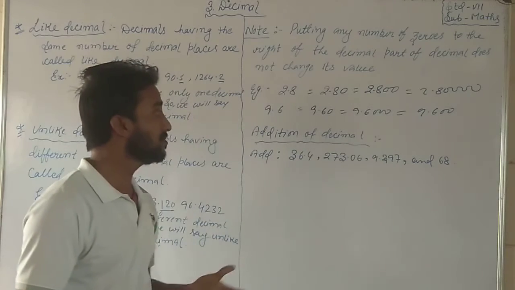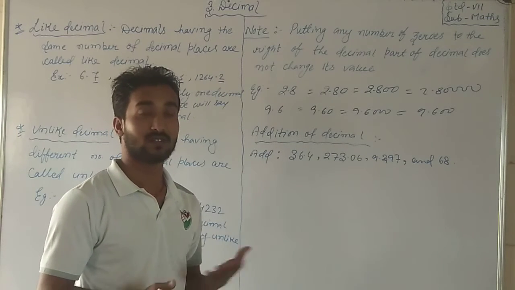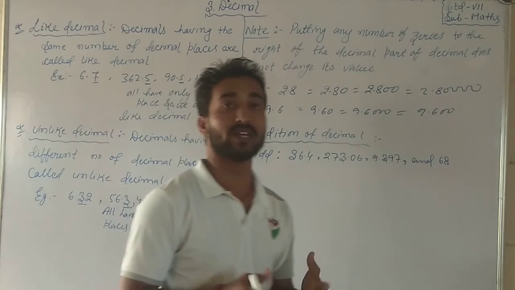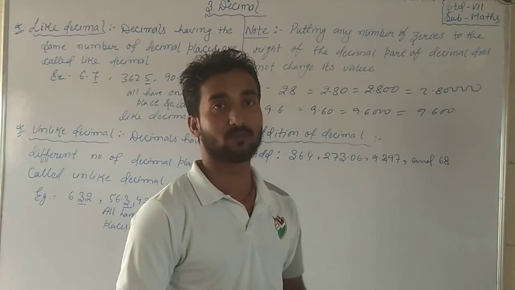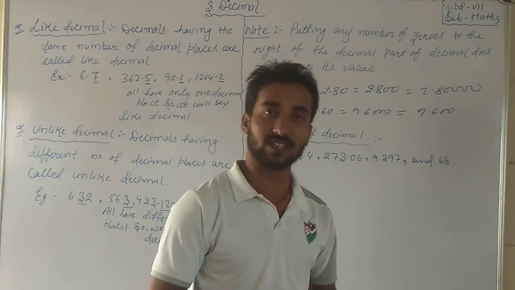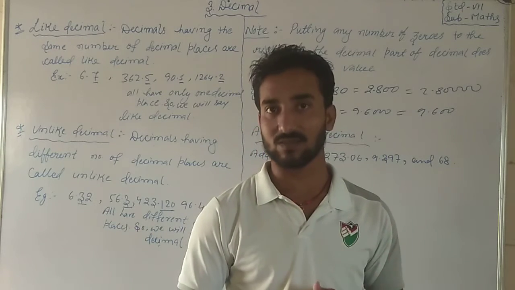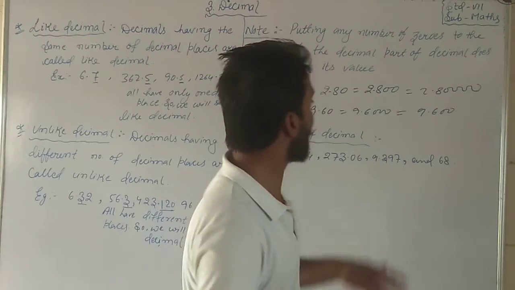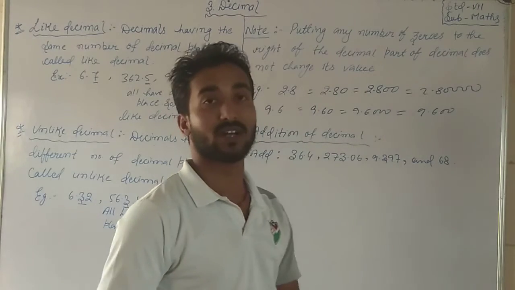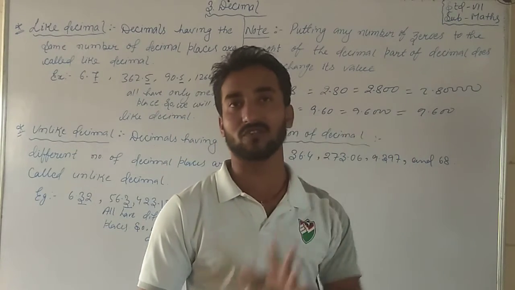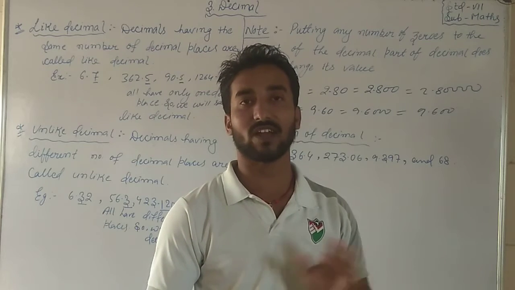So how will it be solved? It is very simple. If you are not getting it properly, make it like decimals. After the given number's decimal places, we can add any number of zeros; its value will not change.